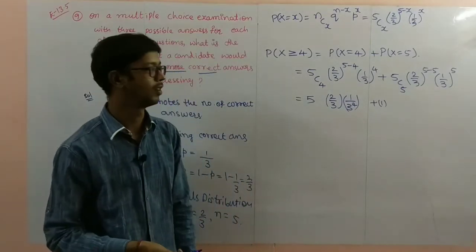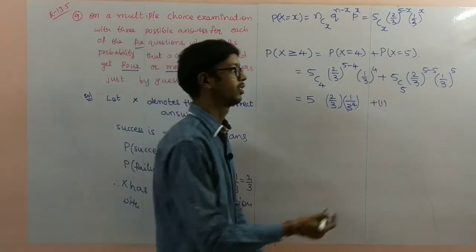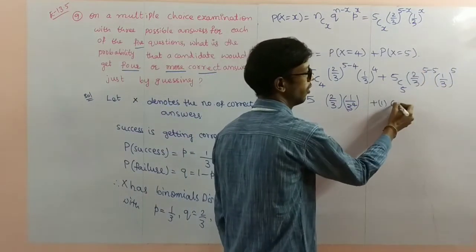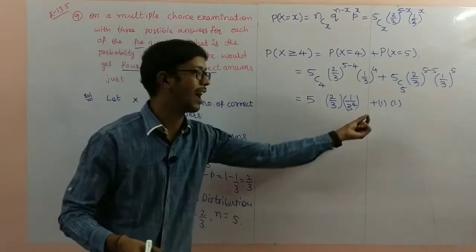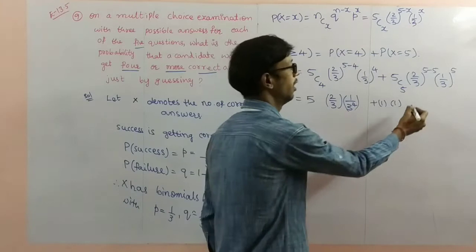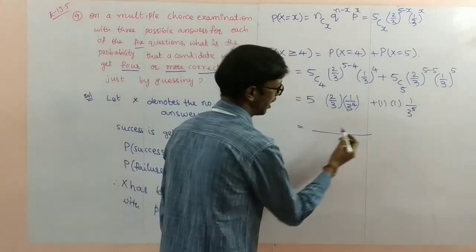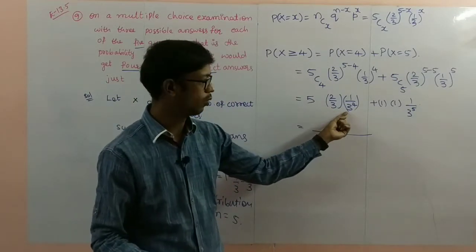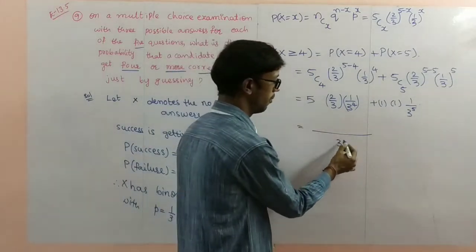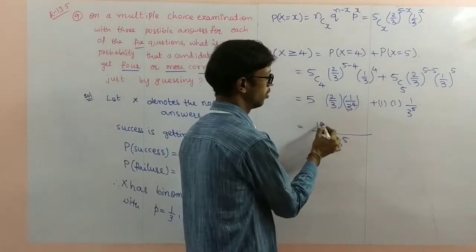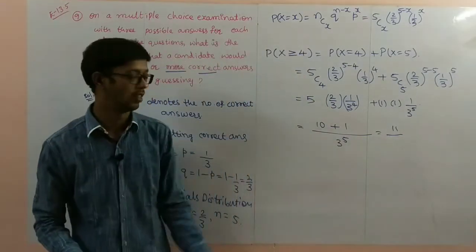value is 1. nCn value is 1, so 5C5 value is also 1. Next, this value is also 1, 5 minus 5, some number power 0 is equal to 1. Next, 1 by 3 power 5. You observe here the LCM: 3 into 3 power 4 is 3 power 5, and here also 3 power 5. So 3 power 5 is the LCM. 5 twos are 10 plus 1, that is 11 by 3 power 5.